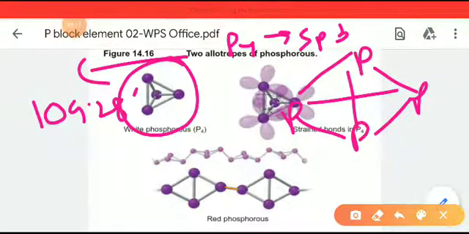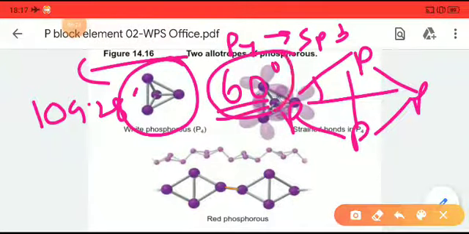But here the bond angle is almost 60 degrees. So there is bond strain or angle strain present. That is why white phosphorus is very reactive. It is very unstable because huge bond strain is present in white phosphorus. That is why it is highly reactive.